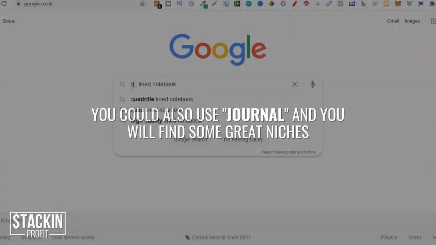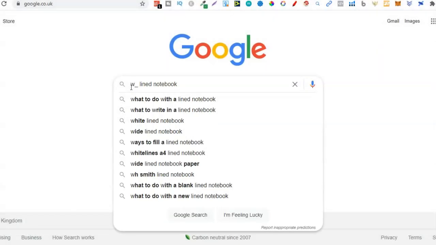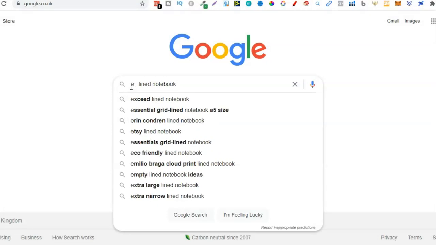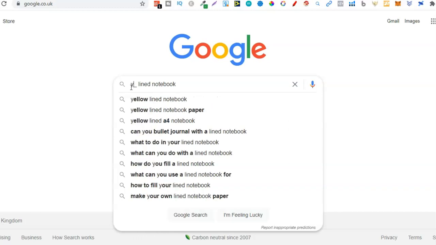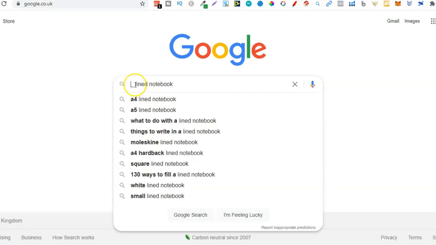Q, nope. A quad lined notebook. Then we have wide, nope. Let's see if we can find anything good really quick. Rocket book, nope. Ruled, nope. So a lined notebook is a little bit trickier to find, but if you went through the whole alphabet, you are going to find some really great niches.